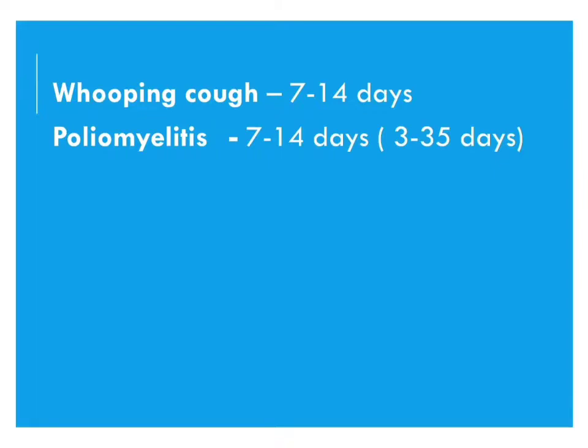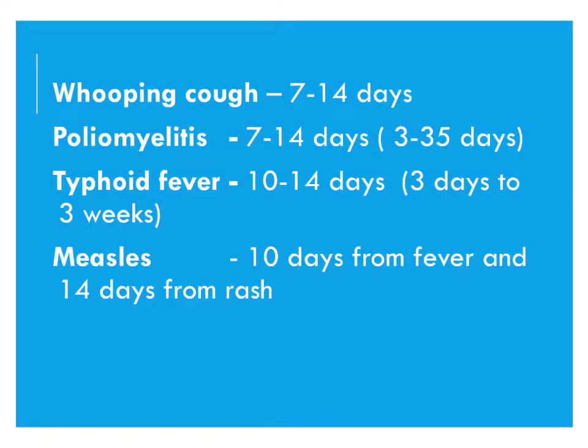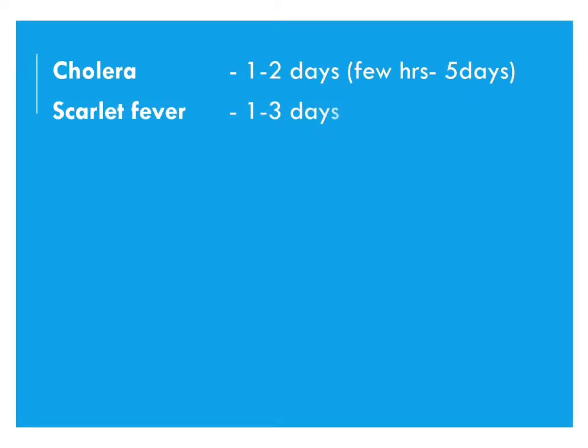3 to 35 days. Typhoid fever, 10 to 14 days, 3 days to 3 weeks. Measles, 10 days from fever and 14 days from rash. Cholera, 1 to 2 days, few hours to 5 days. Scarlet fever, 1 to 3 days. Diphtheria, 2 to 6 days.